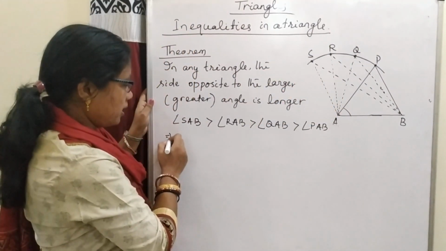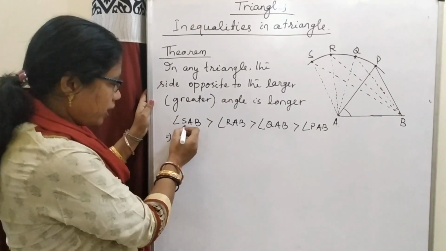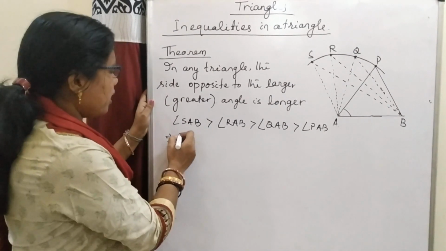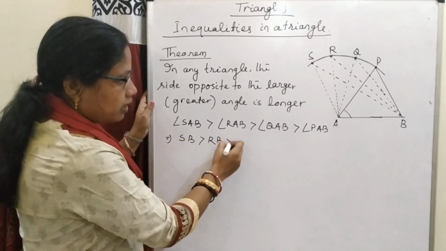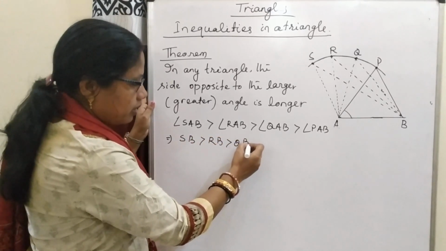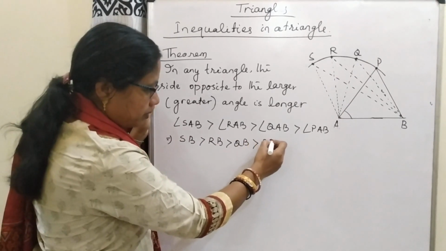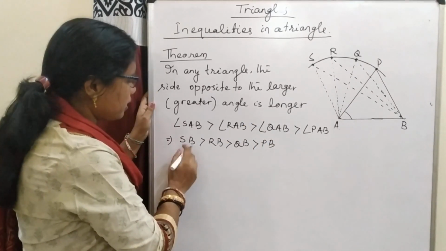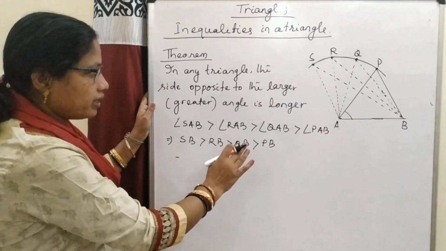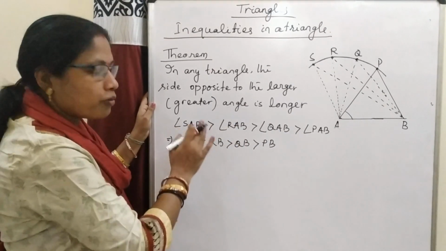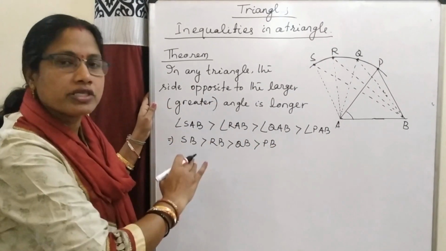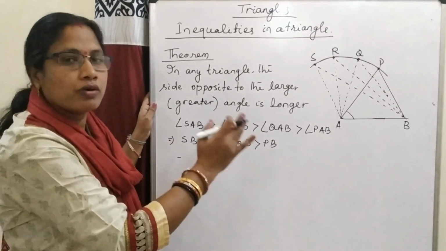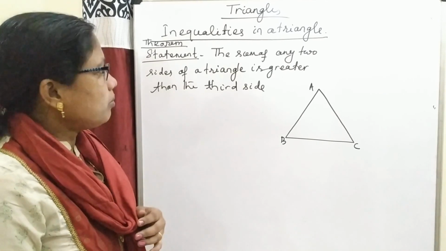So the side opposite to angle SAB, SB, is greater than RB, is greater than QB, is greater than PB. It concludes that in any triangle, if one angle is the larger angle, then the side opposite to that larger angle will be the longer. Let us prove this theorem.